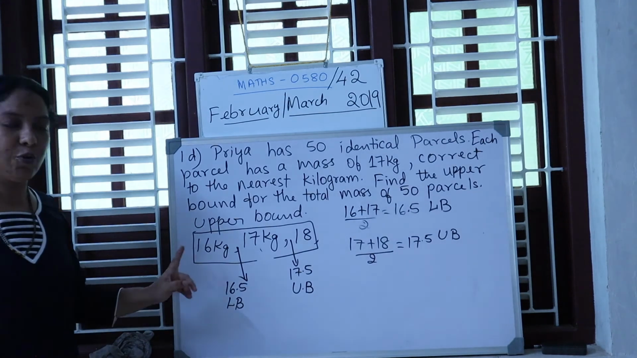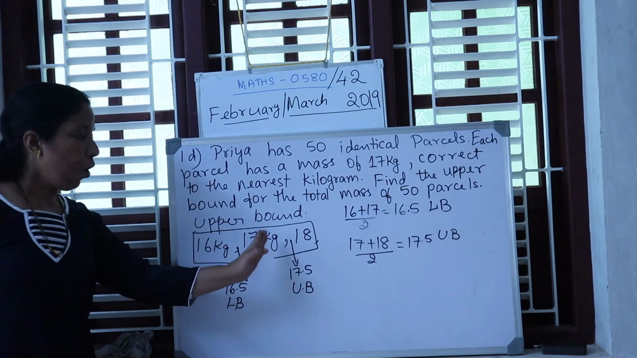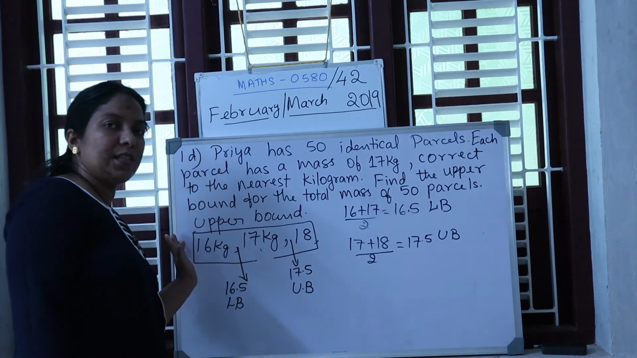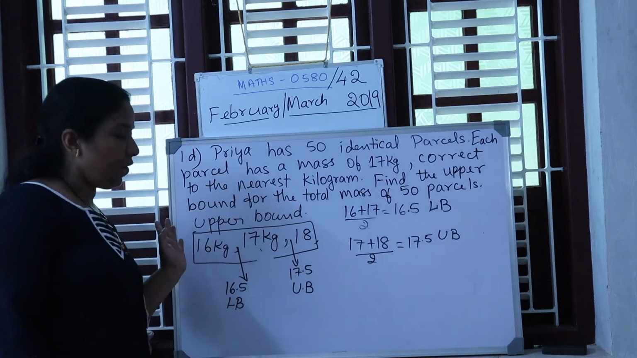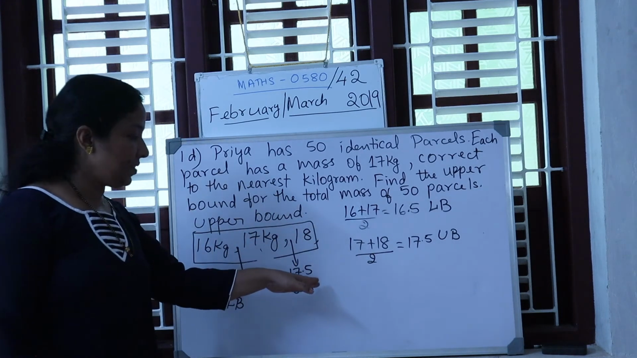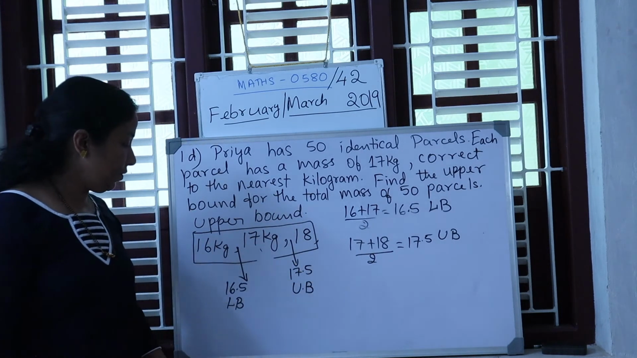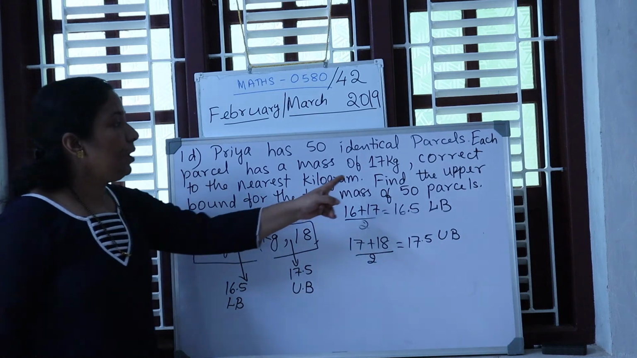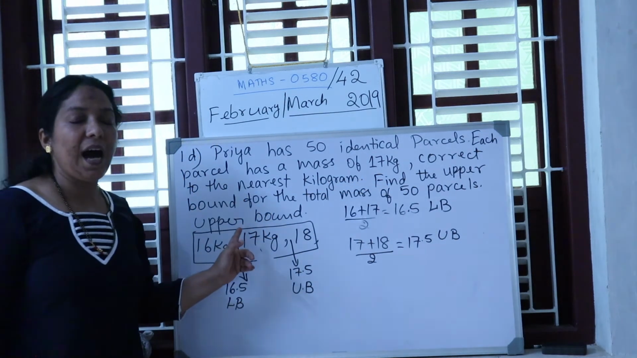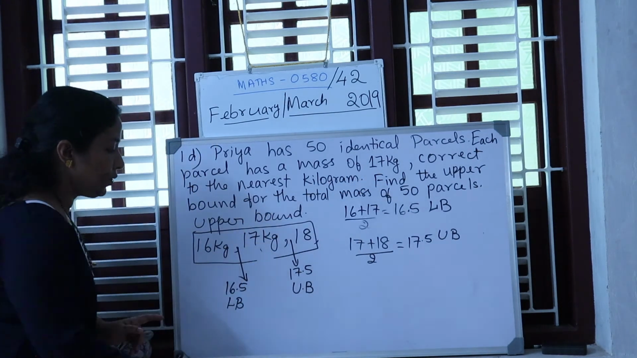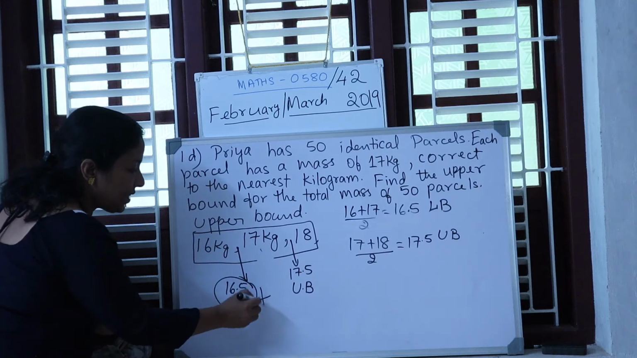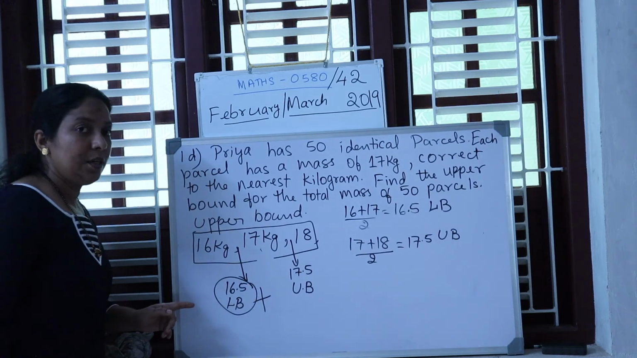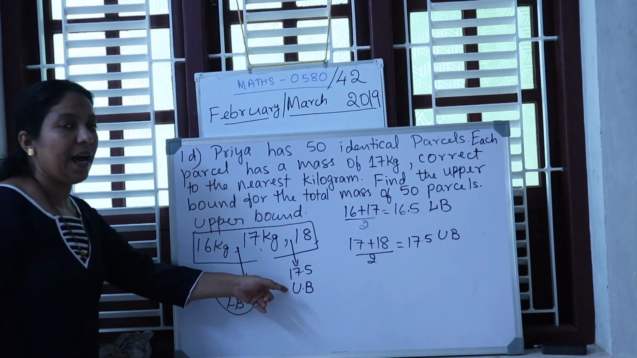Did you understand how to find the lower bound and upper bound? Always the lower bound is to the left hand side of the number, whereas the upper bound is the right hand side of the number. Now find the upper bound. They are asking you only the upper bound. So no need to consider this, this stands for lower bound. Don't consider that. We need only the upper bound.